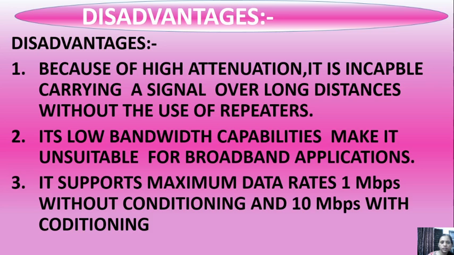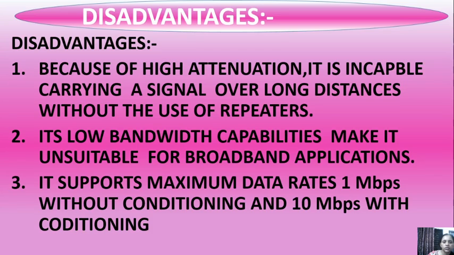Some disadvantages of twisted pair cable. First one is because of high attenuation, attenuation meaning reduction, it is incapable of carrying a signal over long distance without the use of repeaters.